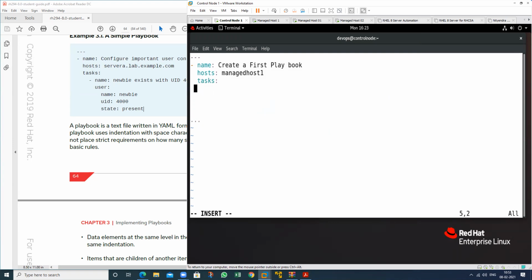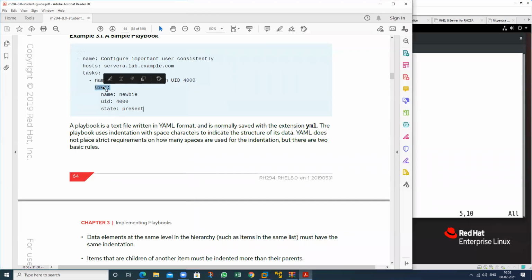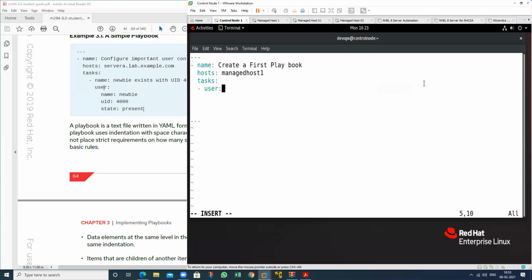So first space, second space. In the third, you have to write. If you want to define the space again, then from this particular point. So I just define a hyphen for the task. This is my first task. So just hyphen, then again space. What is the name of this particular task? If you do not want to define it, just type the module name here. You can also define this one.